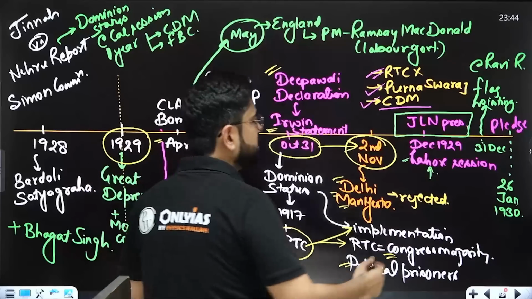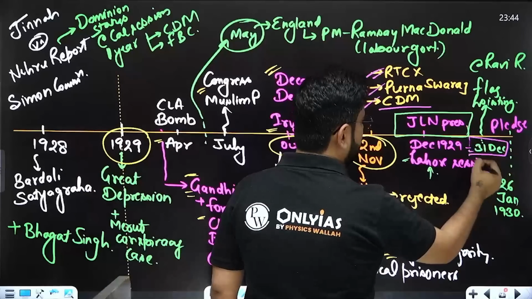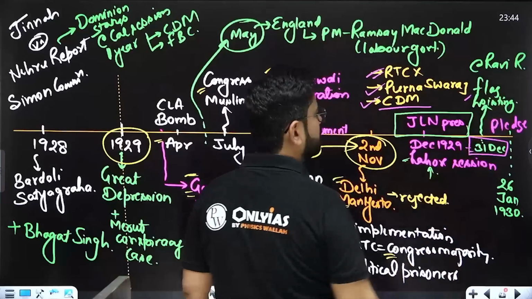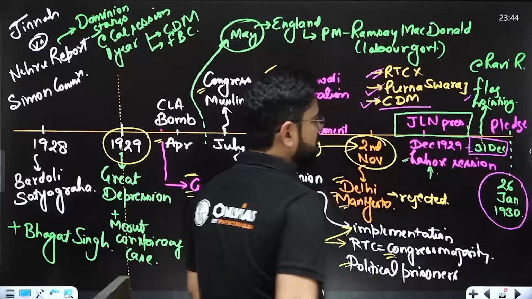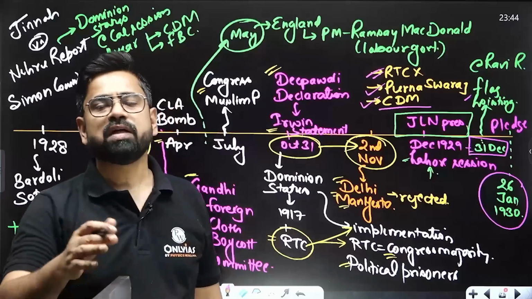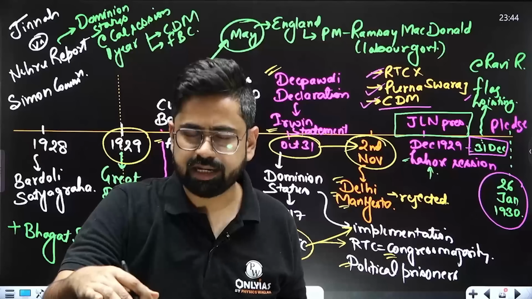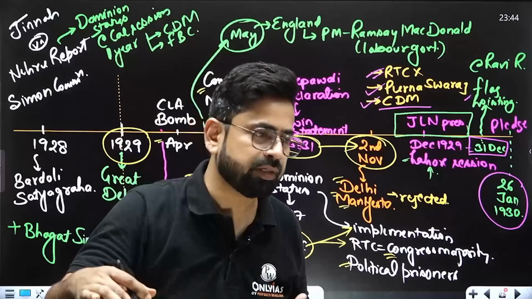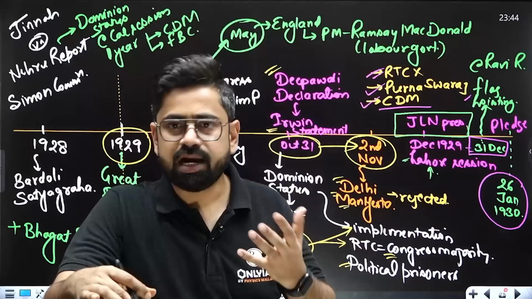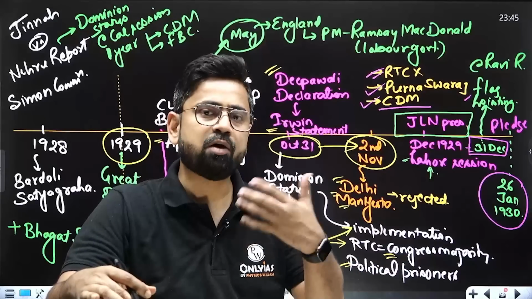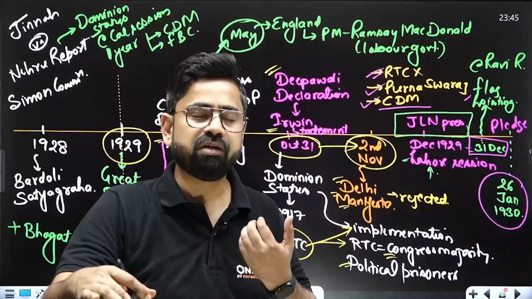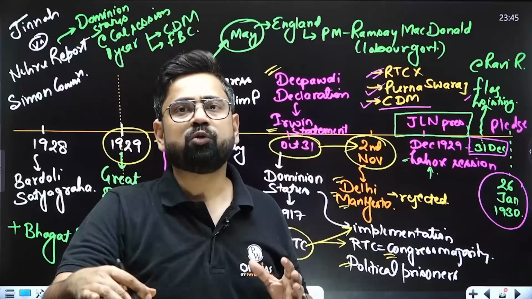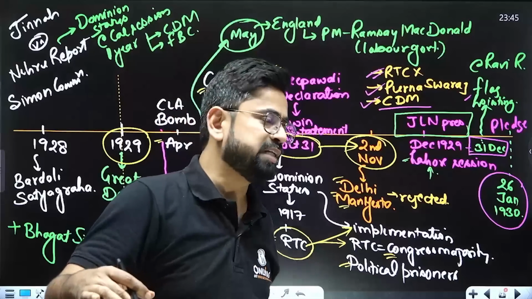Plus, immediately after this, on 31st December, a flag was hoisted on the Ravi River. Plus, on 26th January of 1930, that is, within a month, we celebrated our first Independence Day. That is, of course, for namesake, for notional purpose, but that was the idea, that now we are going to be independent. Now we should have our own Independence Day. So on 26th January, everybody took a pledge and did some constructive work. So 26th January became our first Independence Day.